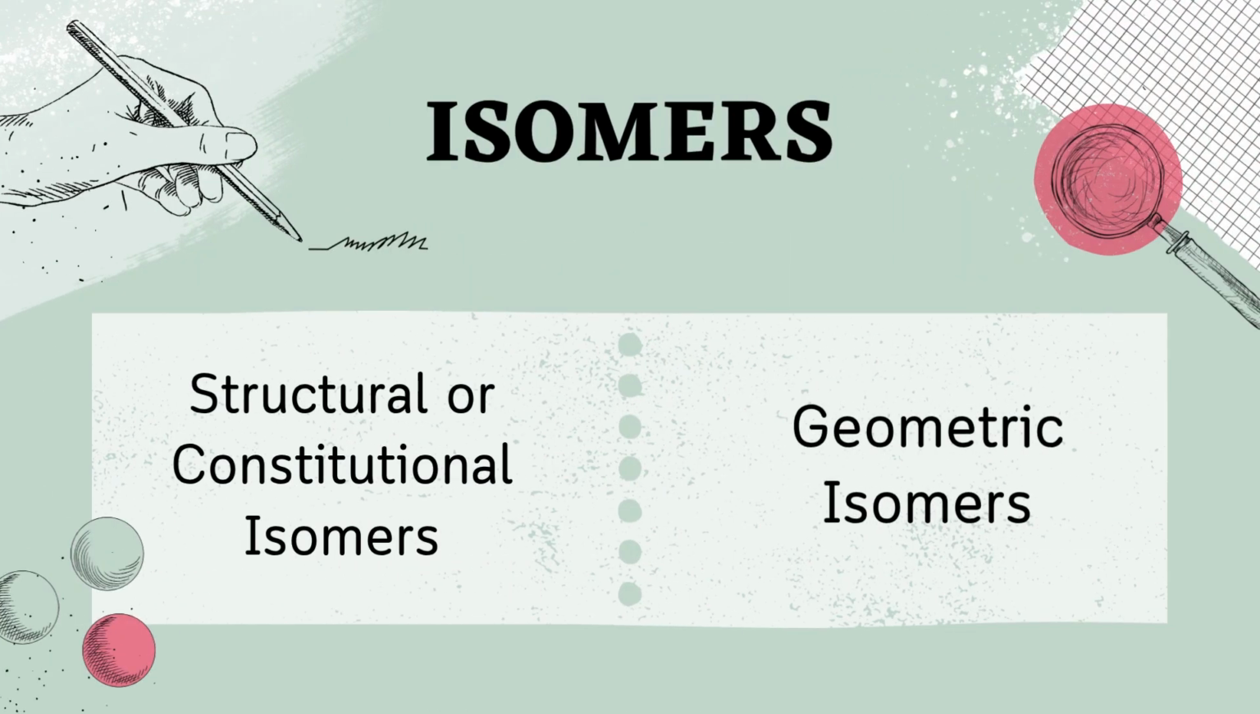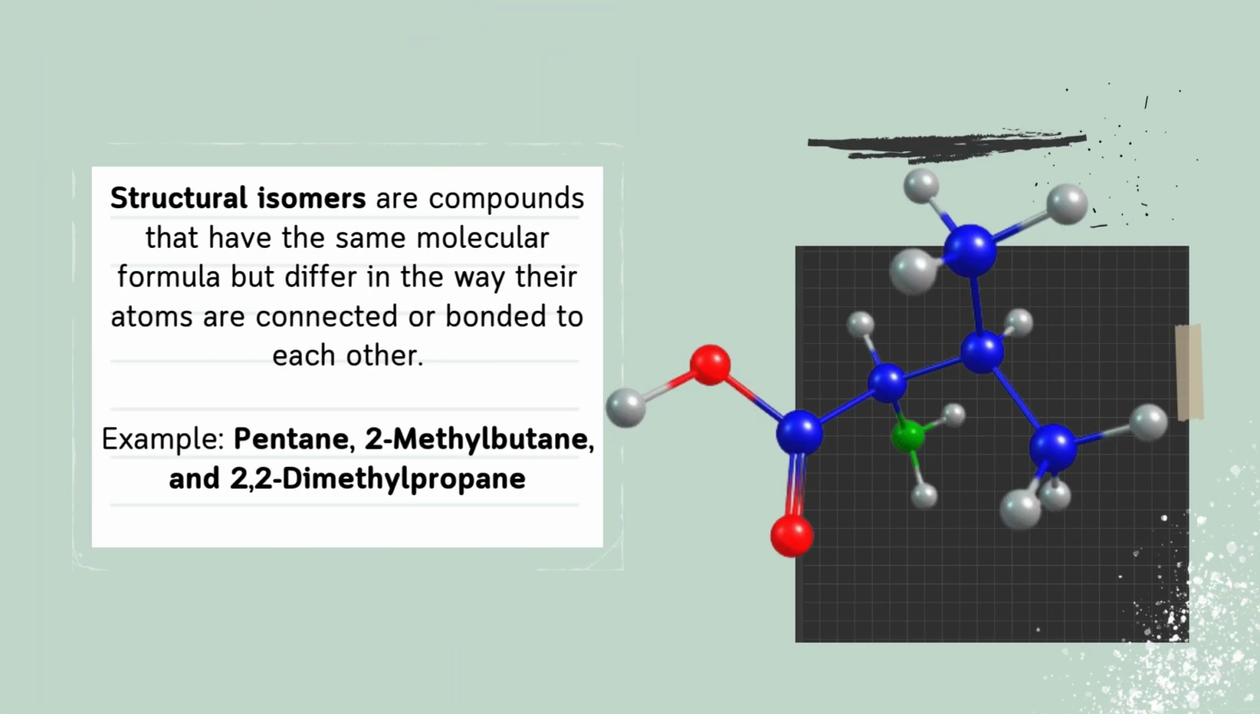In this video, we are going to discuss two types of isomers: structural or constitutional isomers and geometric isomers. First, let's talk about structural isomers. Structural isomers are compounds that have the same molecular formula but differ in the way their atoms are connected or bonded to each other. Their connectivity is different, leading to different structural formulas.